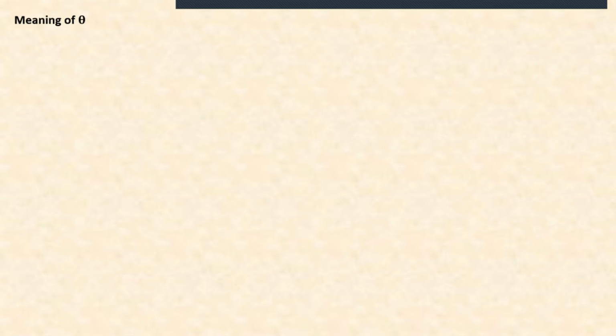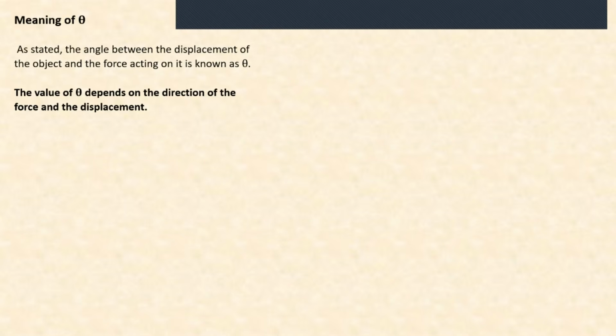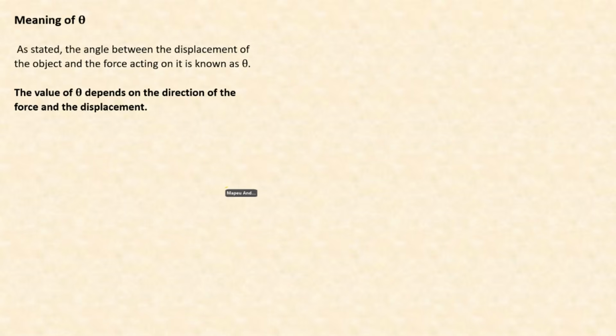Right. Earlier on, we spoke about theta, cos theta, the angle between the force and the displacement. We need to understand what theta means. We stated that it is the angle between the displacement of the object and the force acting on it. That is theta right there. The value of theta, and I put it in bold letters, depends on the direction of the force and the displacement.